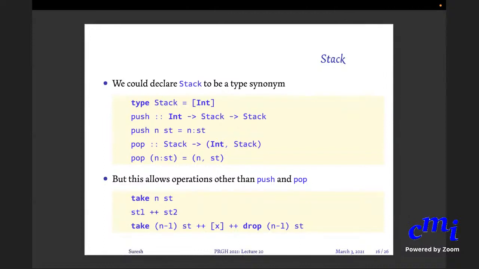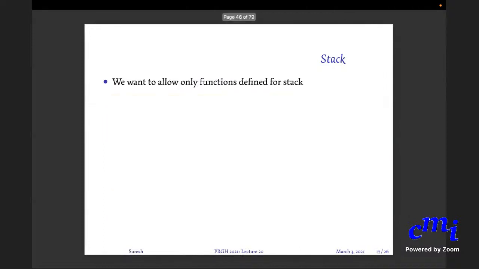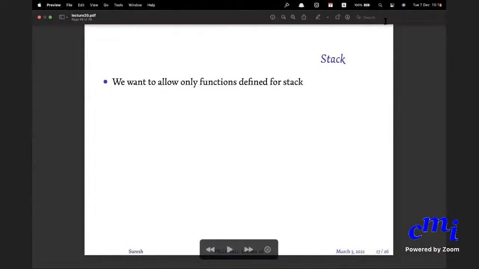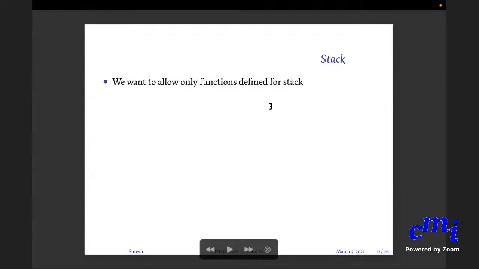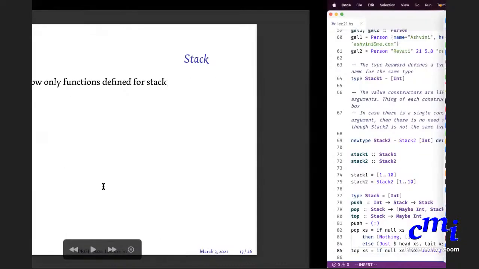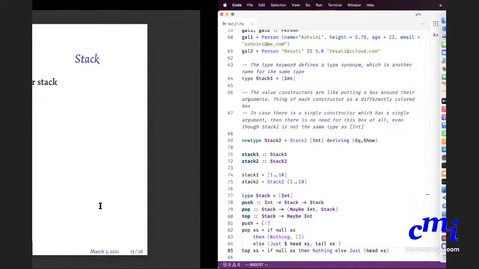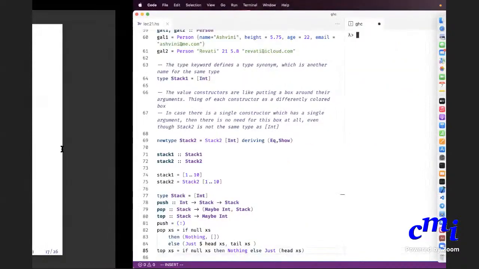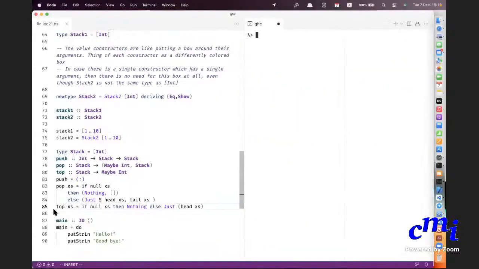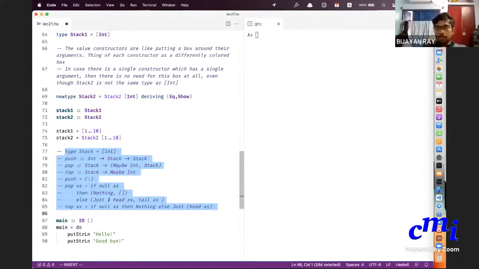When you want that, you have to actually use the new data type. Okay, and I think it is now 3:20. Let me just show you how you do it with the new data type, and then I'll stop, and then we'll talk about further details later, in the next class.